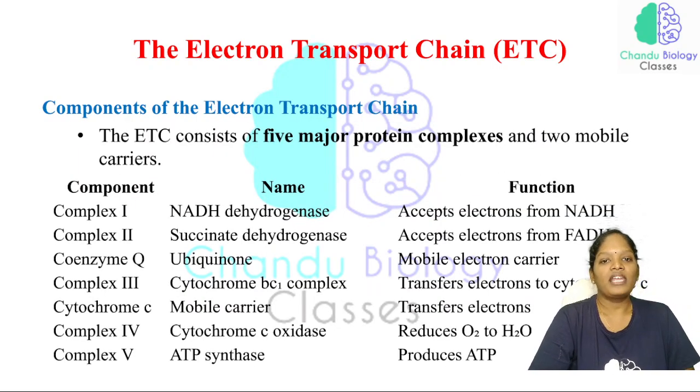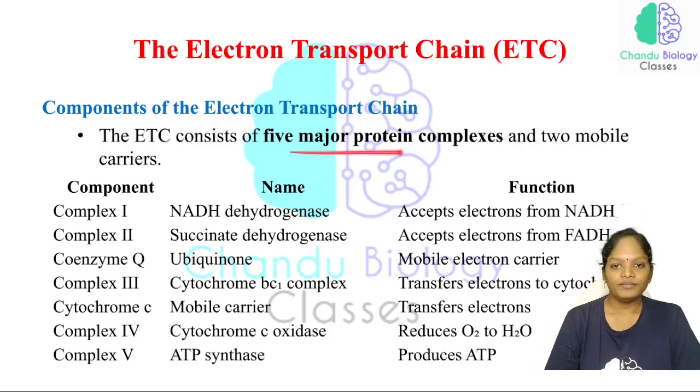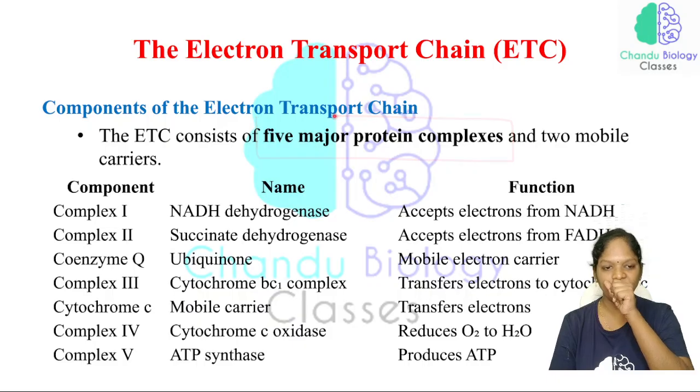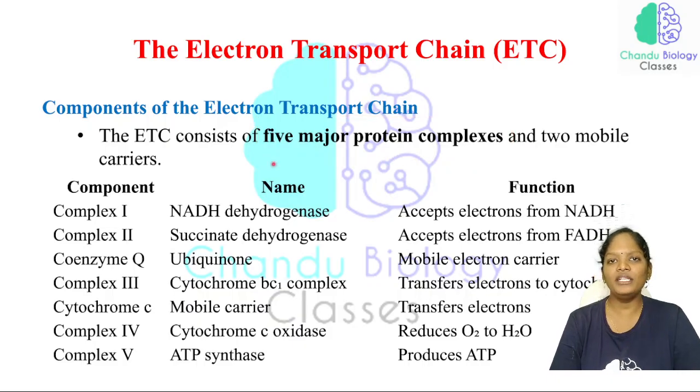Now see, we have 5 major important protein complexes and 2 mobile carriers. So we have 5 protein complexes, complex 1, 2, 3, 4, 5, and among these we have 2 mobile carriers. This can also be expected.